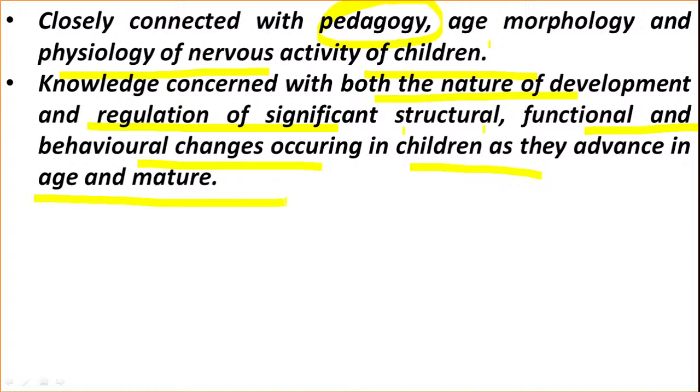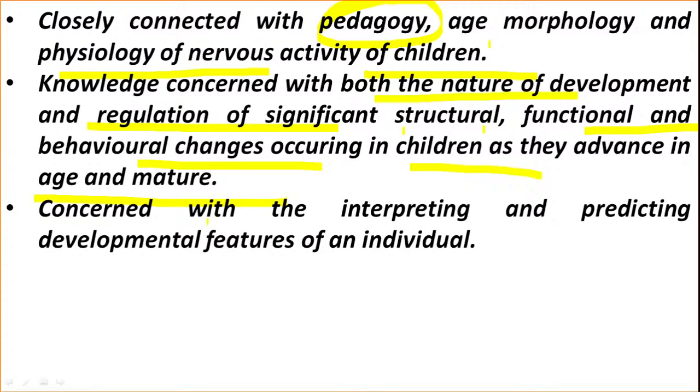According to their age and maturity, there are some structural changes and some functional and behavioral changes which we observe in child development. It is concerned with interpreting and predicting the developmental features of an individual. Each individual is unique, each individual performs at a different stage.